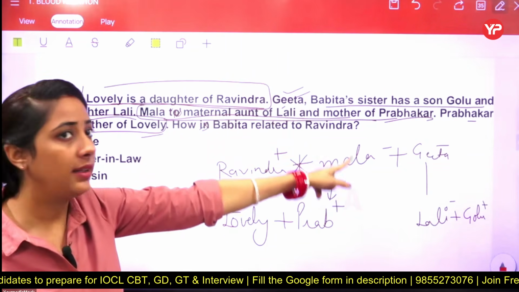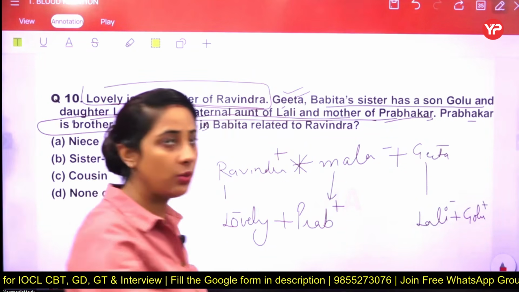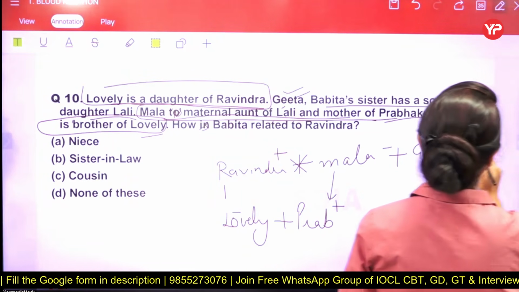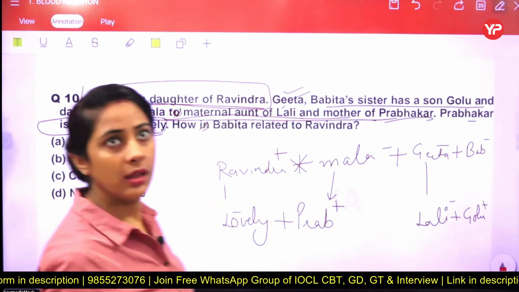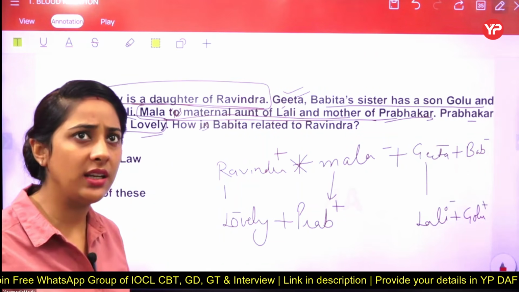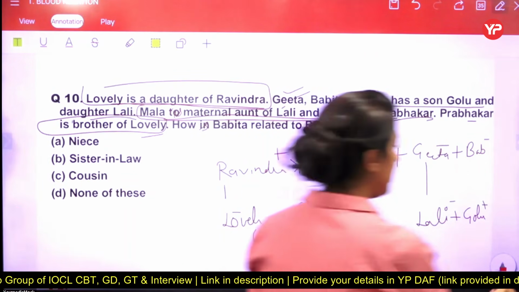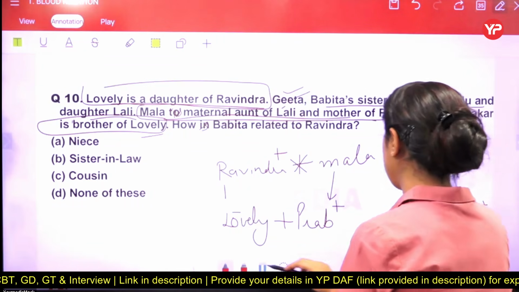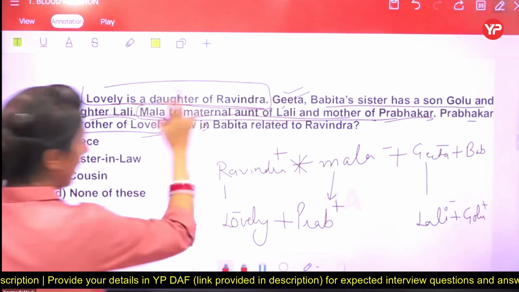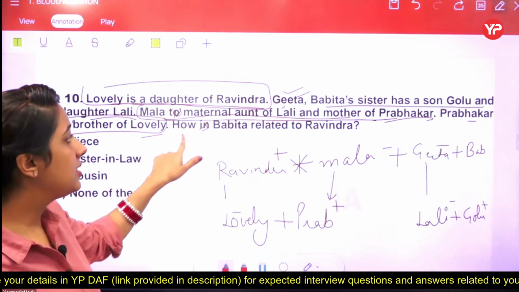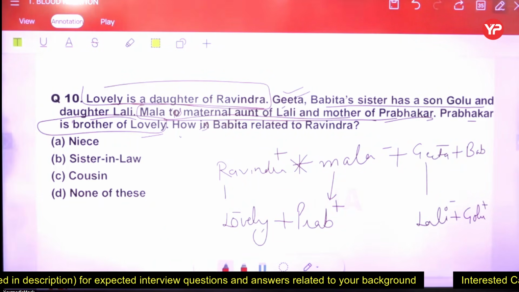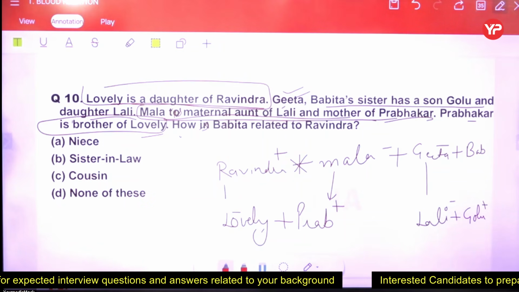But they are also saying that Geeta has another sister whose name is Babita. I'm just writing BAB. Geeta is a sister of Babita. Can we say that the gender of Babita is clear to us? No, the information is missing. Geeta is a sister, they just say that. Okay. So now we have solved all this. The question is, how is Babita related to Ravinder? And your answer, students, how is Babita related to Ravinder?